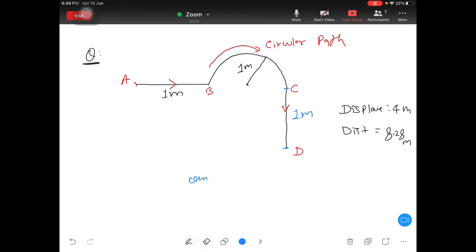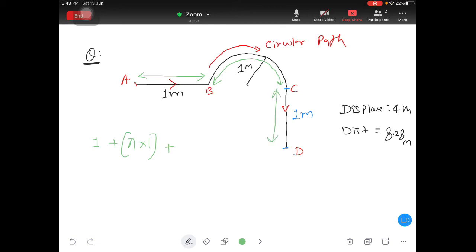I will erase this part. So see, the original path is your 1 meter, this part here, so you go with 1 plus. You have to find out the semicircular length, I mean half of the circumference, that is pi r. So pi into 1, radius is 1, then plus this part.